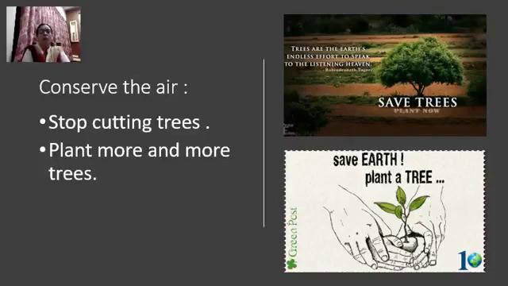By stopping cutting trees. Okay, we should not cut trees. And what we should do, instead of cutting trees, we should plant more and more trees. Do you know that on 5th June we all celebrate World Environment Day? How do we celebrate? By planting trees. Each one of us should plant at least one sapling or tree on that day. Followed? So this way we can save the atmosphere. Atmosphere will not get polluted.